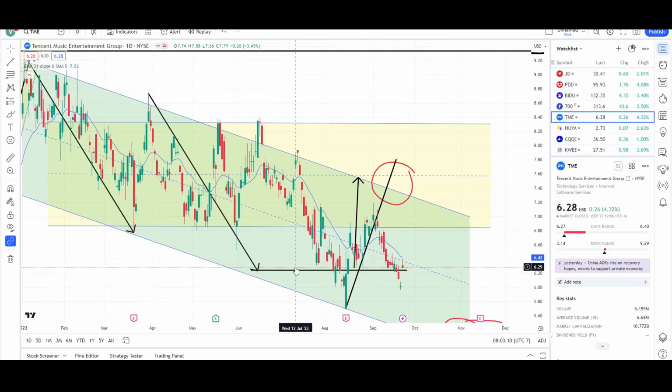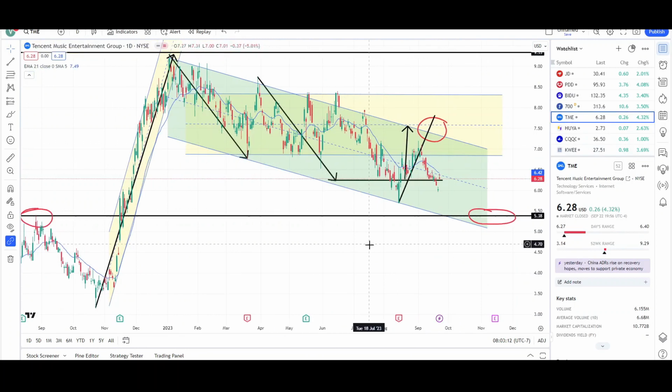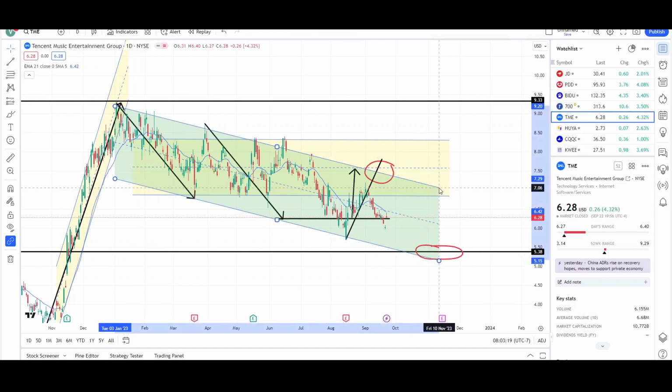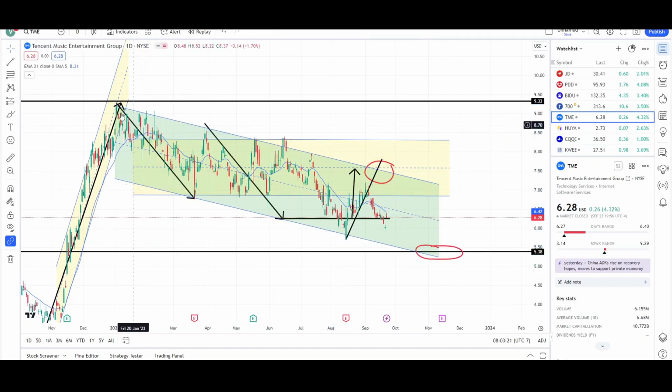Here's a chart for TME. TME has been slowly grinding down in this very choppy green channel practically since the start of the year. So you can see how well these channels work. They're containing price very nicely on the top and bottom. Price is still in this downtrend. The bulls were not able to reach the opposite side of the channel, which is a bearish sign.